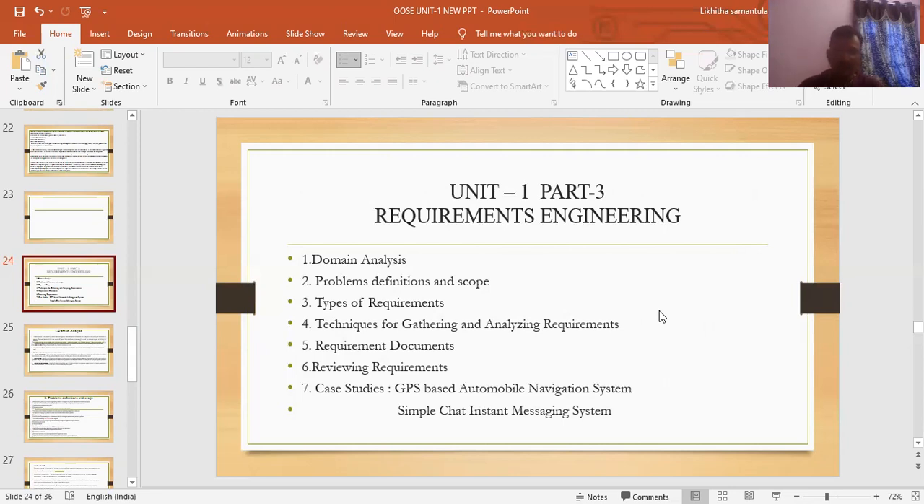Reviewing means reviewing all functions in the particular project. Requirement documents mean the essential functionalities needed to develop a project. These documents are called requirement documents. Gathering and analyzing requirements means how functionalities are used in particular projects; this is the gathering of all requirements to analyze the projects. So: domain knowledge, basic information knowledge, problem definition and scope, and types of requirements. There are three types: functional, non-functional and domain requirements.